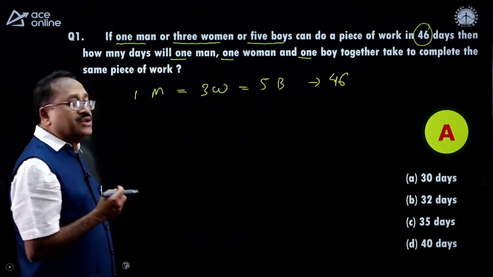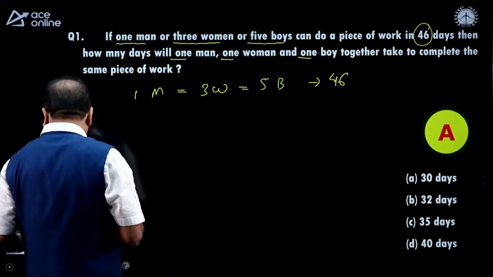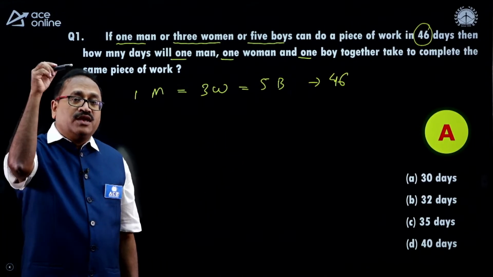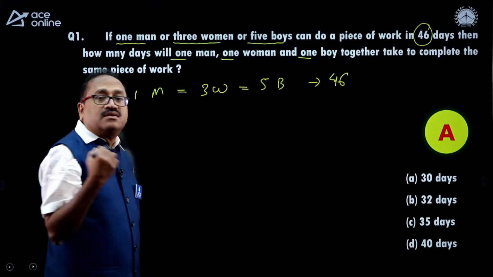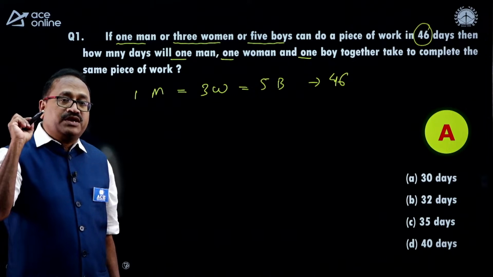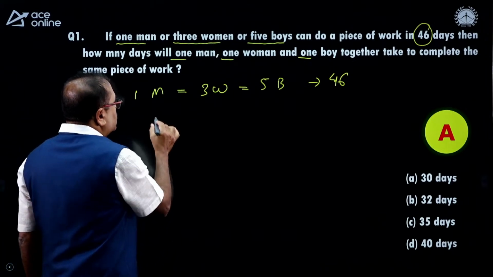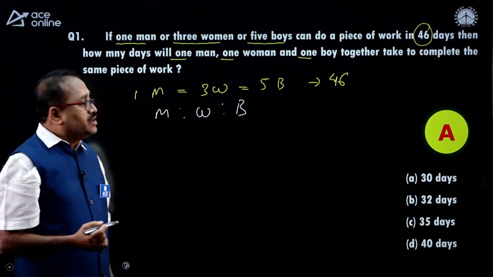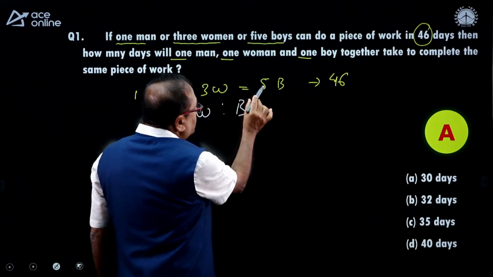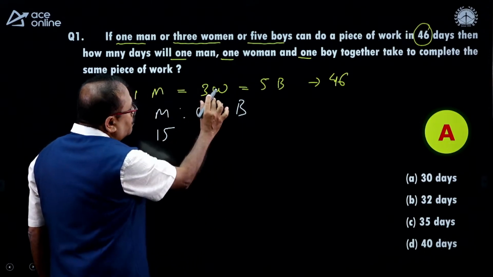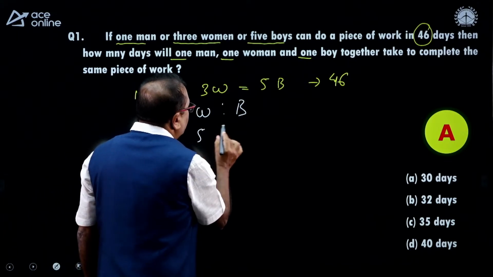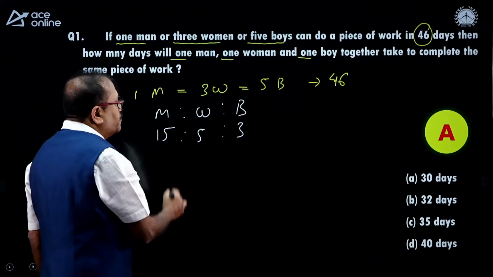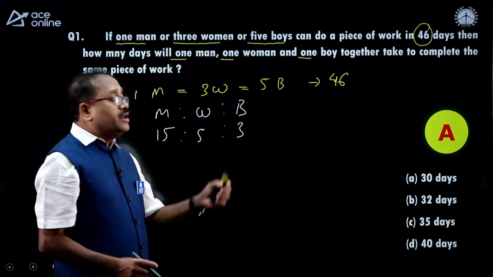Can we get the efficiency ratio by using this information? Yes, we can get the efficiency ratio. And how do we convert this into the ratio which we have learned in ratio, proportion and variation? So here, M is to W is to B. What is their efficiency ratio? For men I will multiply 3 and 5, that is 15. For women I will multiply 1 and 5, that is 5. And for boy I will multiply 1 and 3, that is 3. This is the efficiency ratio of men, women and boy.